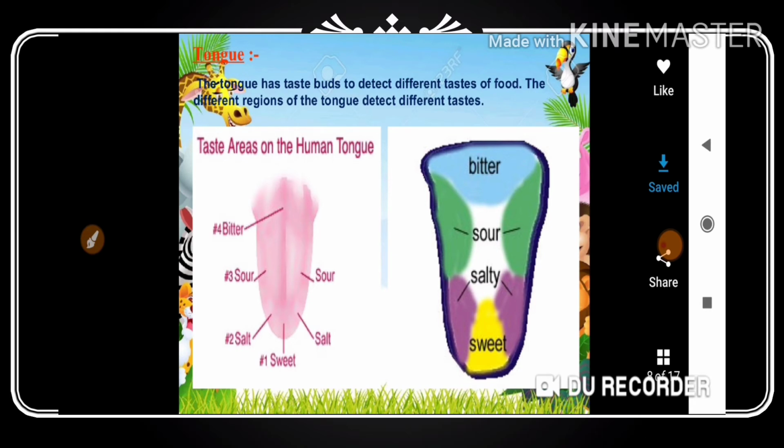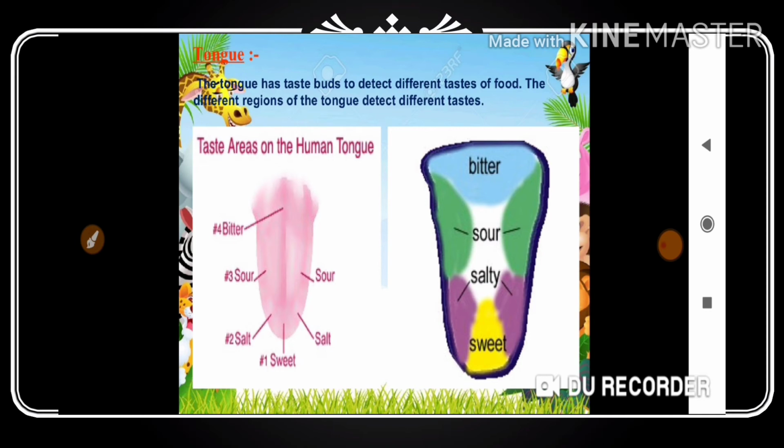Got my point? Observe now the type of taste you are able to detect. You can ask her or him what kind of taste they are getting after putting a small solution through the dropper on her tongue or his tongue. So ask her or him which taste they are getting right now. Got my point? So keep on repeating this experiment using all the beaker solutions, keeping drop by drop on her or his tongue. Then what will you observe by doing this experiment?